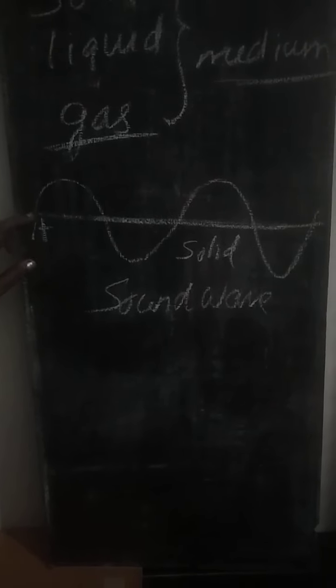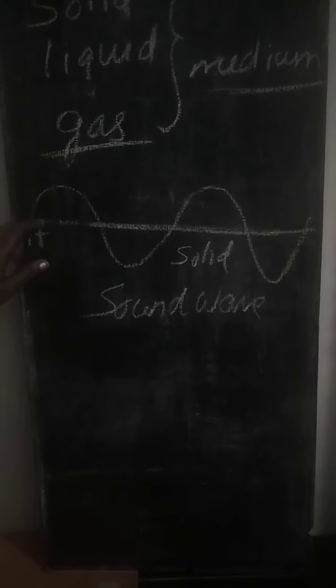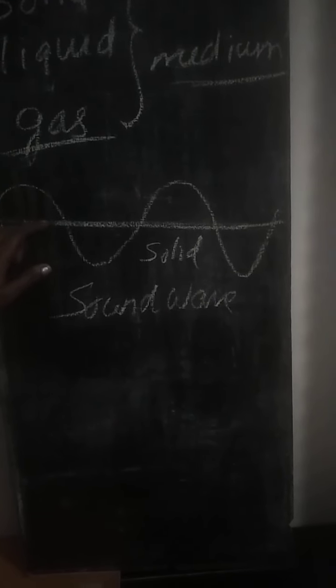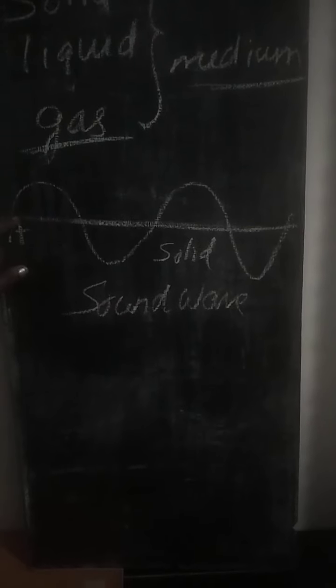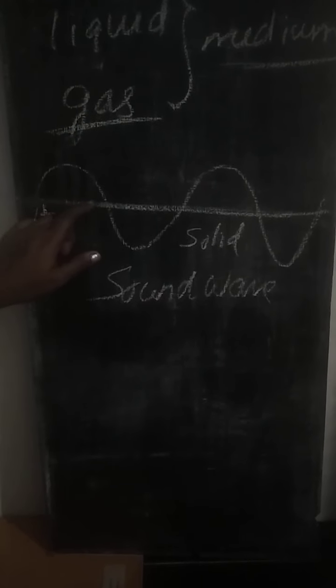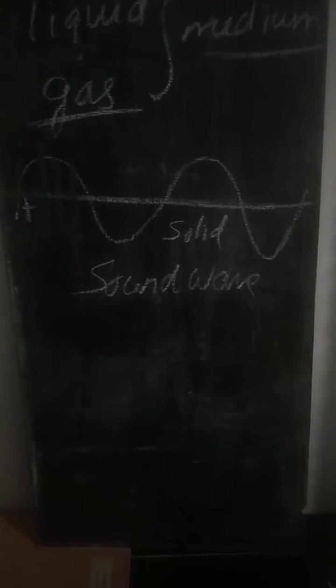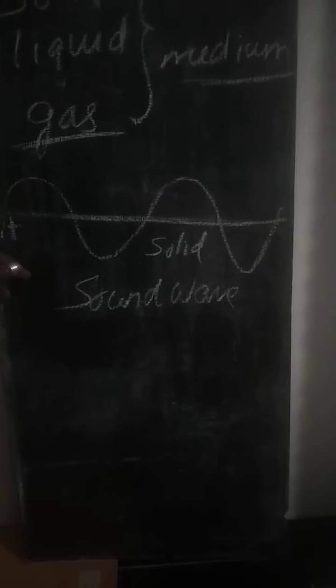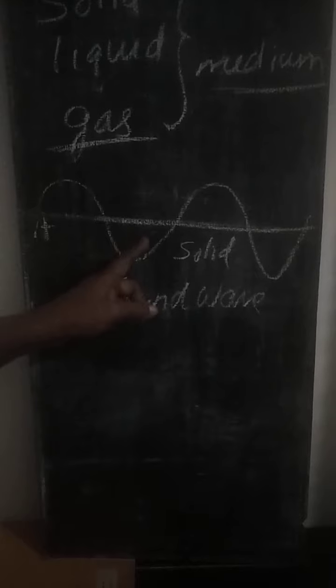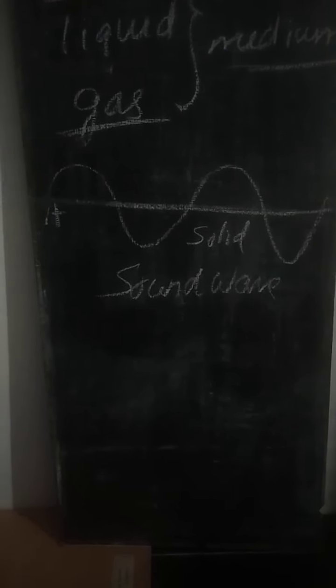Like this, energy given by the source will be given to the particles present in the medium, and the energy keeps transferring from the source till it reaches the listener. Clear? This is the way in which the energy is carried from the source to the end.